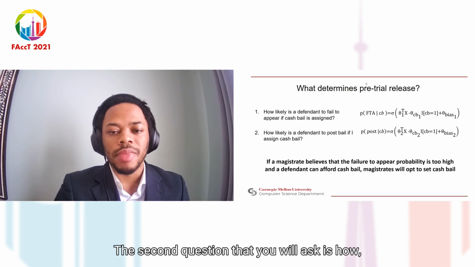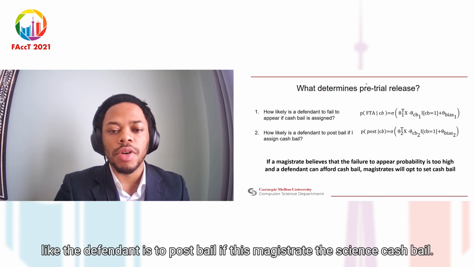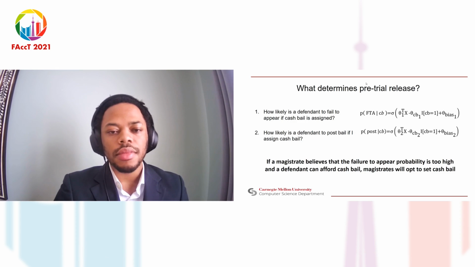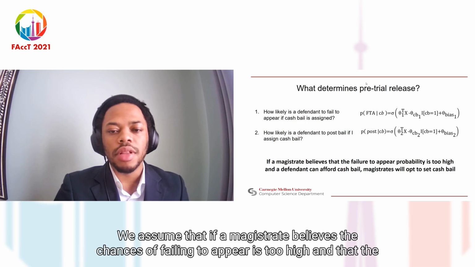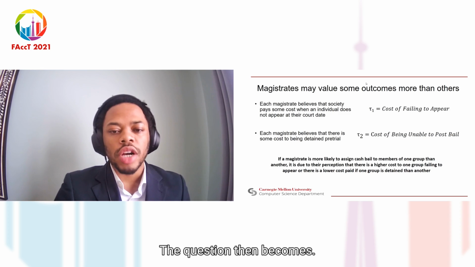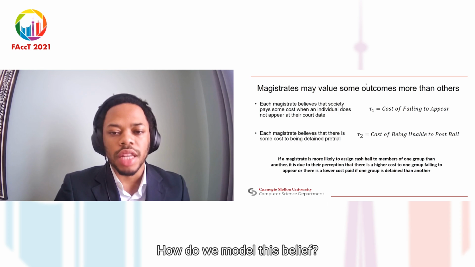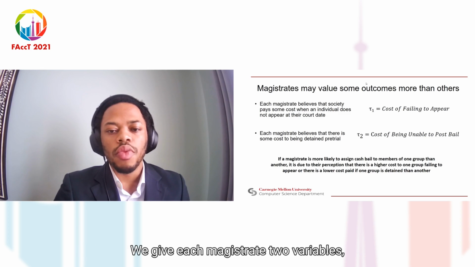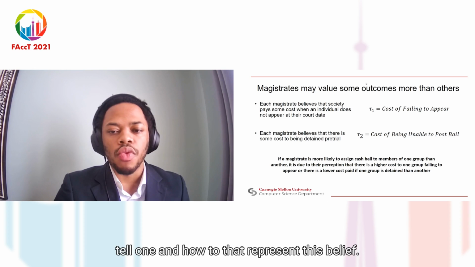The second question a magistrate will ask is how likely a defendant is to post bail if this magistrate assigns cash bail. This takes the form of a logistic regression as well. We assume that if a magistrate believes the chances of failing to appear is too high, and that the defendant is likely to afford bail, they will opt to use cash bail. The question then becomes, how do we model this belief if the chances of failing to appear or affording bail is too high? We give each magistrate two variables, tau1 and tau2, that represent this belief.